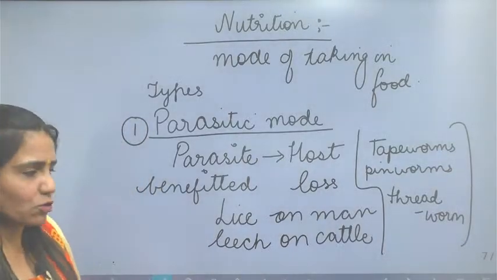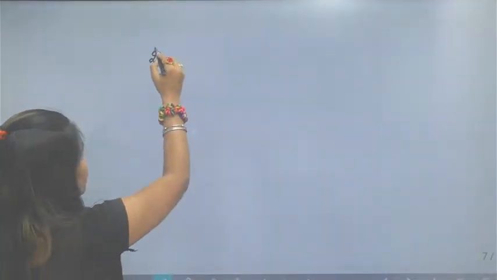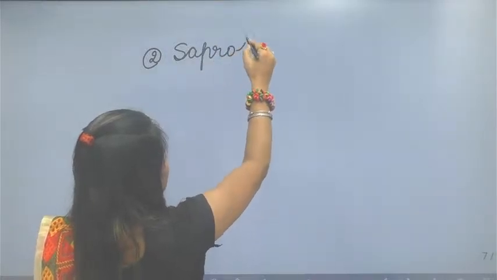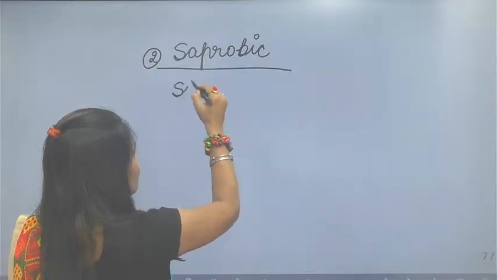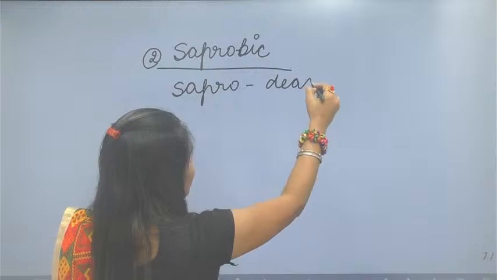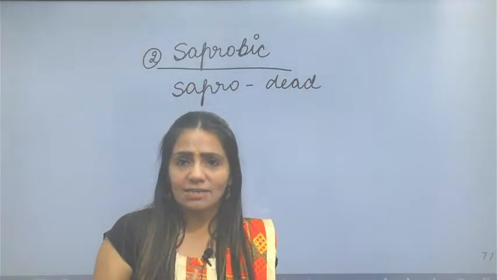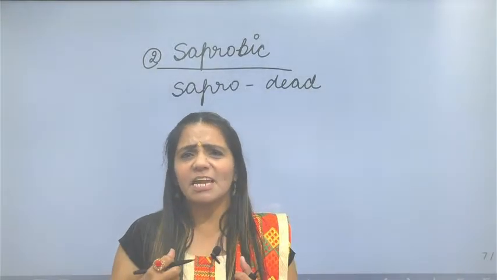Coming to the second mode of nutrition, the saprobic mode of nutrition. As the name suggests, sapro means dead. Here the dead organisms are taken in as food. The eagles and the vultures take in dead food. They eat dead decaying matter.